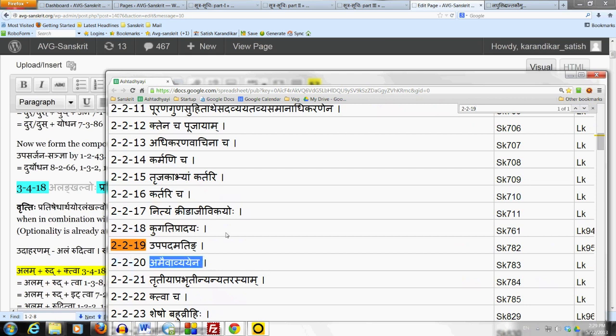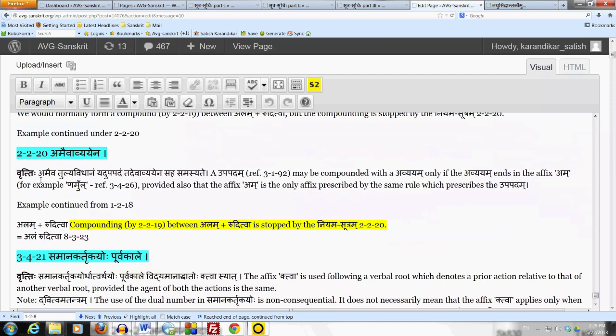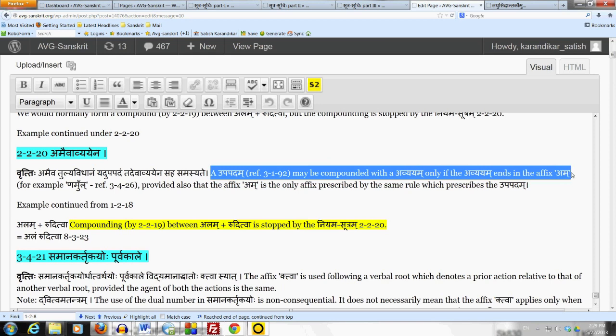But then comes 2-2-20, which is a niyama sutram, a restricting rule. What it says is amai vavyayena. The padacheda of the sutram is ama eva avyayena. The vritti says amaiva tulya vidhanam yadupapadam tadevavyayena saha samasyate. Which means that the upapadam may be compounded with an avyayam, an indeclinable, only if the avyayam ends in the affix namul, for example.